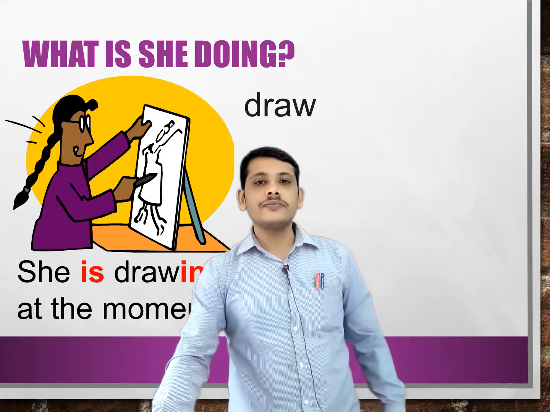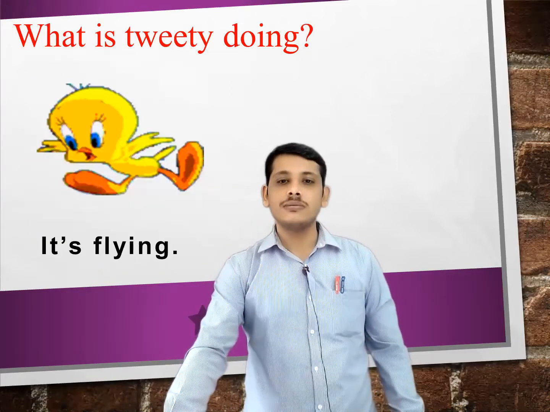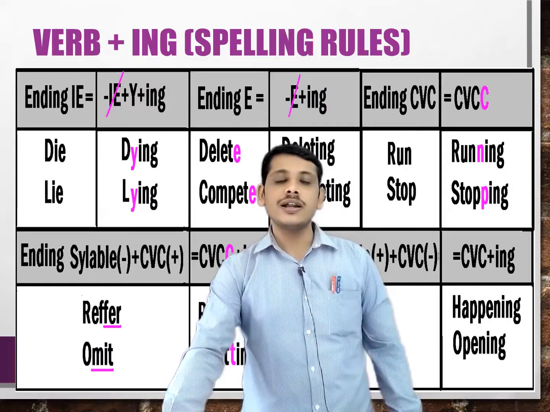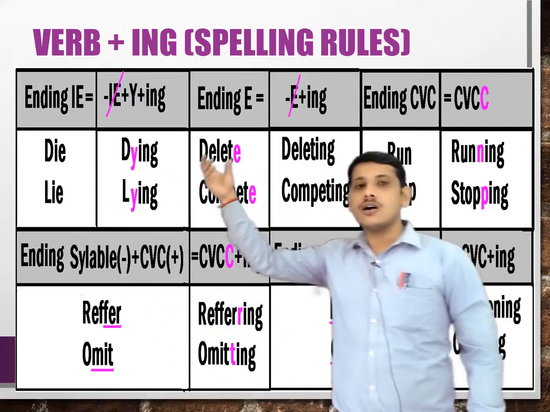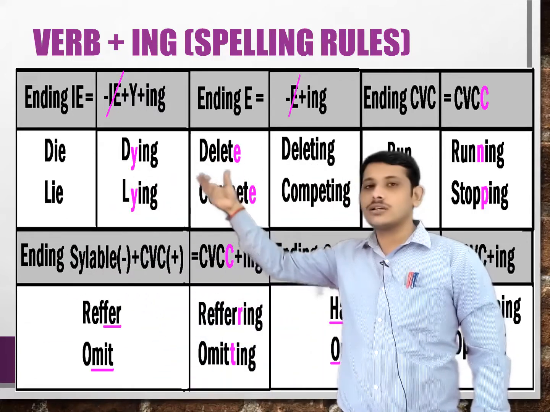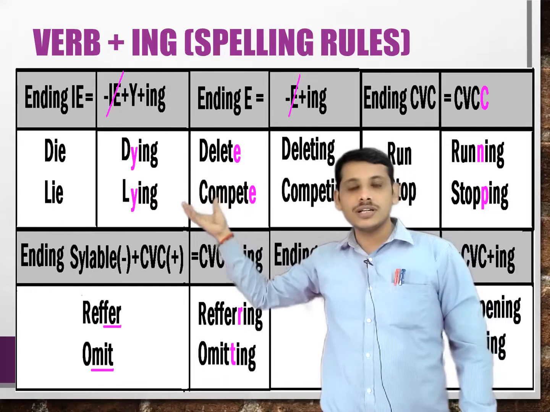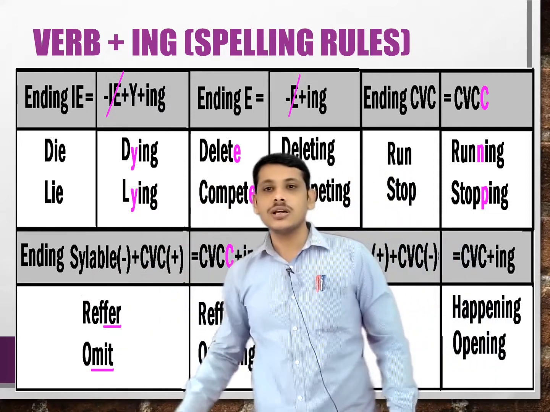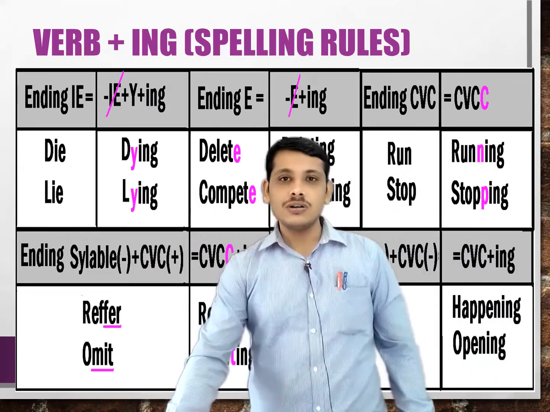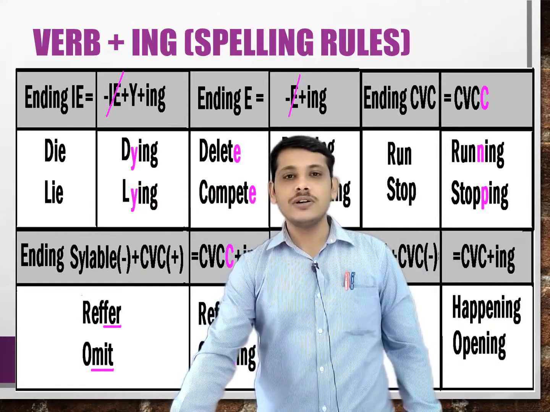Then we have seen a couple of examples of present continuous tense, and later we have seen how to form ings with the verbs. There are some generalizations, basic rules. If you have not watched this, if you have missed this video, you can go to the channel and watch it once again.